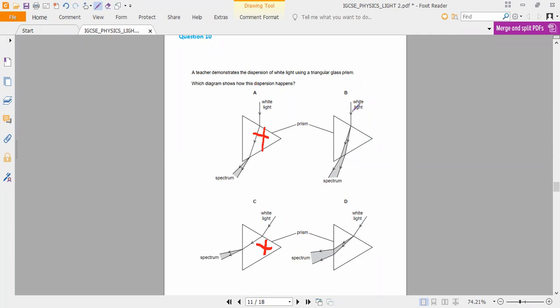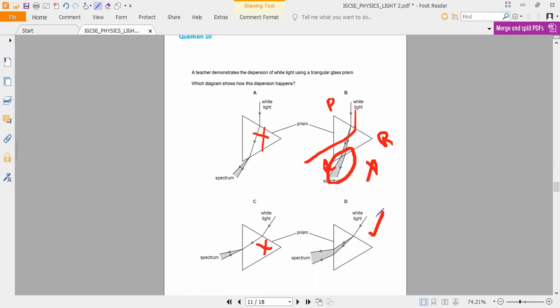Now you can see the third case. Dispersion should go from one refracting surface to another refracting surface. But where is it coming out? PQR, if you observe, it is coming through the bottom surface. Is it possible to come through the bottom surface? No, sir. So this option is also eliminated. So what is perfectly matching for us? Option D, sir. Is it a question where we can spend more time? No, that's all.